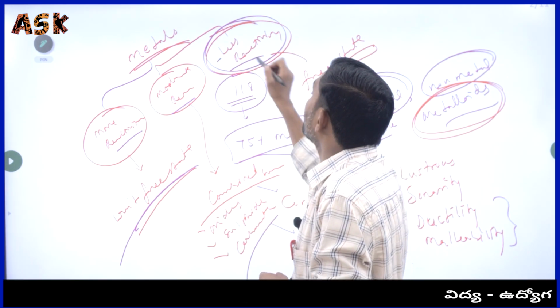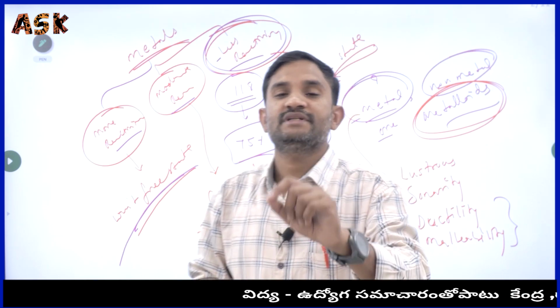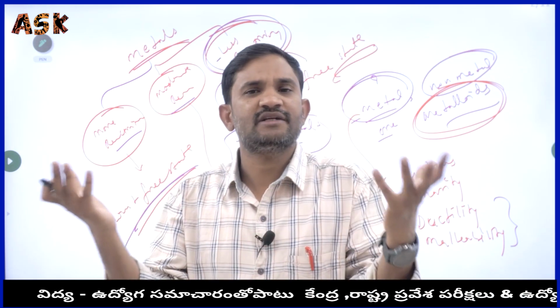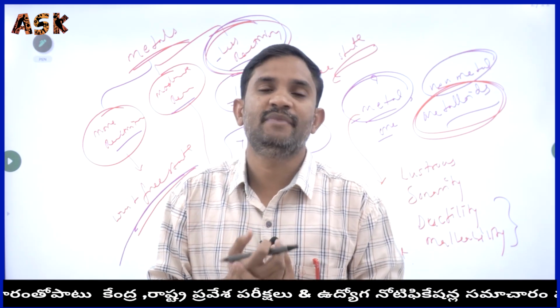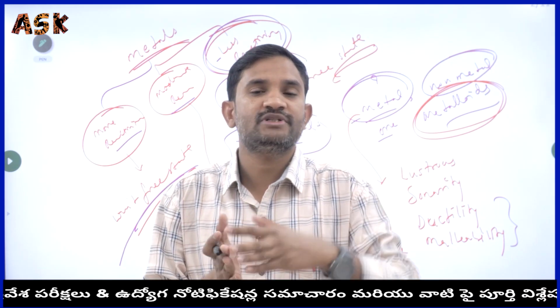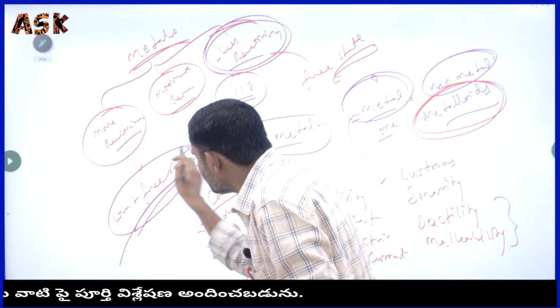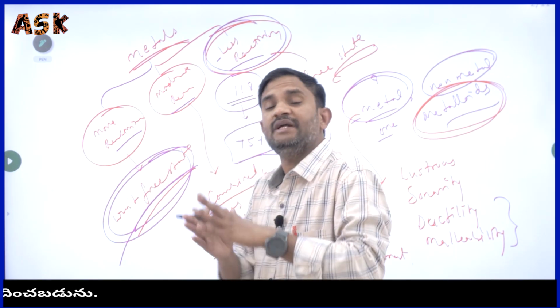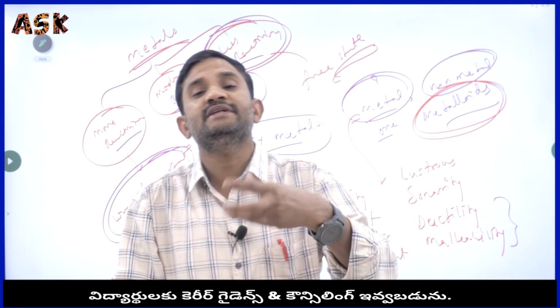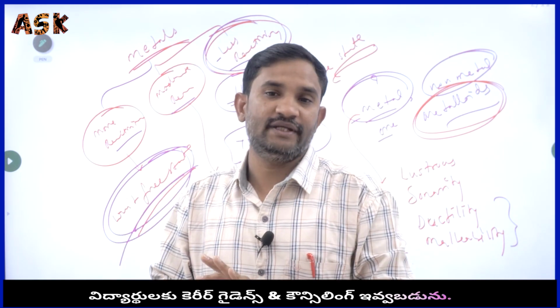But the least reactive metals are present in the free state because they won't react with other elements and won't form compounds easily. So highly reactive metals are compulsorily present in the combined state only.